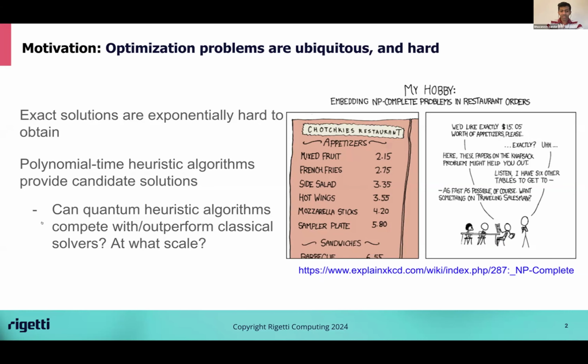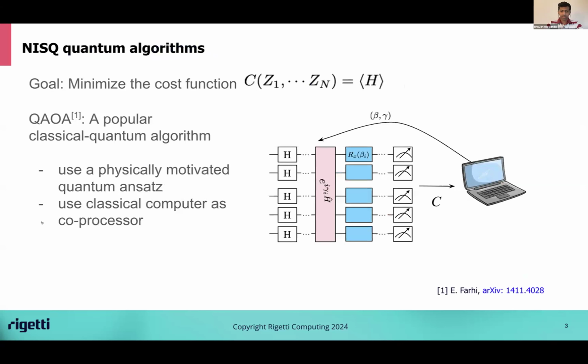But there are heuristic algorithms which provide candidate solutions in polynomial time. And we are interested in whether quantum heuristic algorithms can compete with or even outperform classical solvers, and at what scale. There are several quantum algorithms for solving optimization problems. You've heard a few of them in this conference. You heard about one in the previous talk, the QAOA, which is the quantum approximate optimization algorithm.